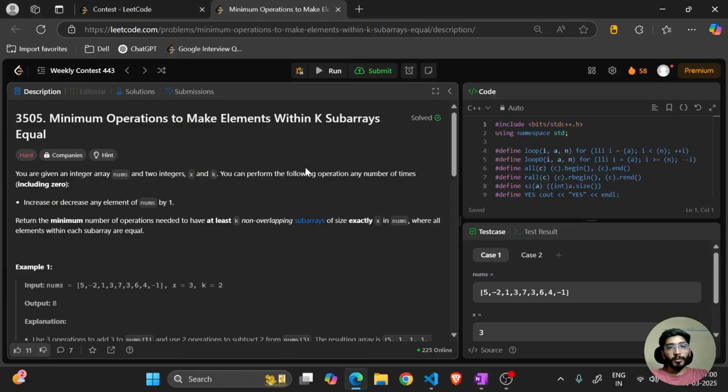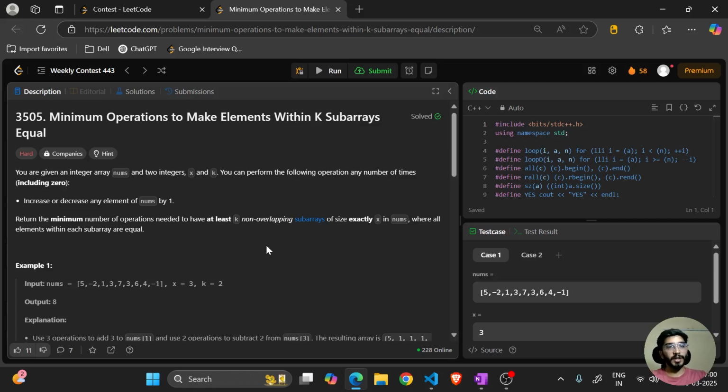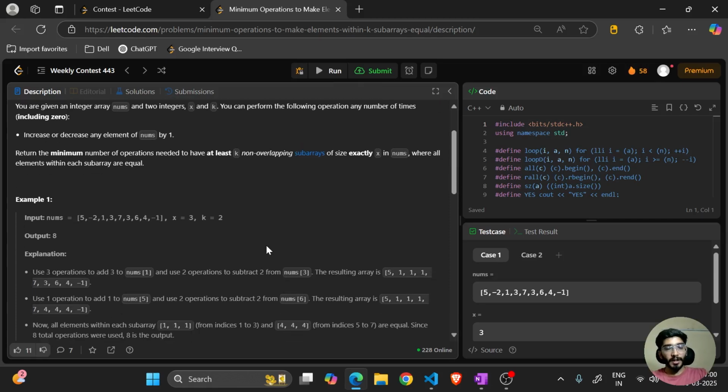So you can perform the following operation any number of times including 0. In the operation, what we can do is increase or decrease any element of nums by 1. Cool. So we have to return the minimum number of operations needed to have at least k non-overlapping subarrays of size exactly x in nums where elements within each subarray are equal.